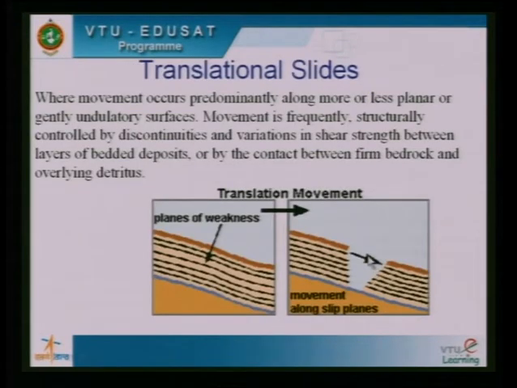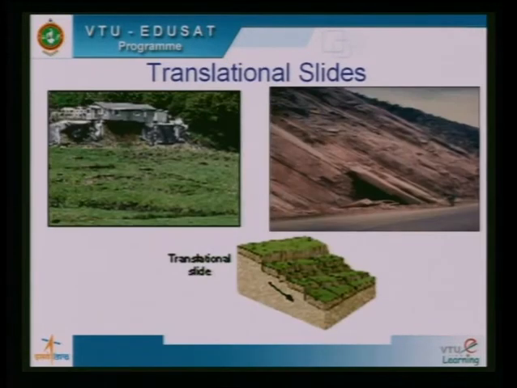And slopes also fail by translational slides. Translational slides occur when there are discontinuities and variations in shear strength between layers of bedded deposits, or by the contact between the firm bedrock and the overlying soil mass, and if there are any weak discontinuities as seen in this, that leads to translational movement, and the failure mode is through translational slides.